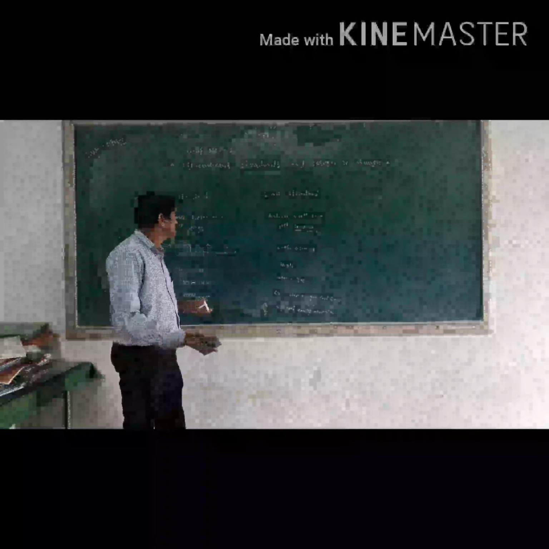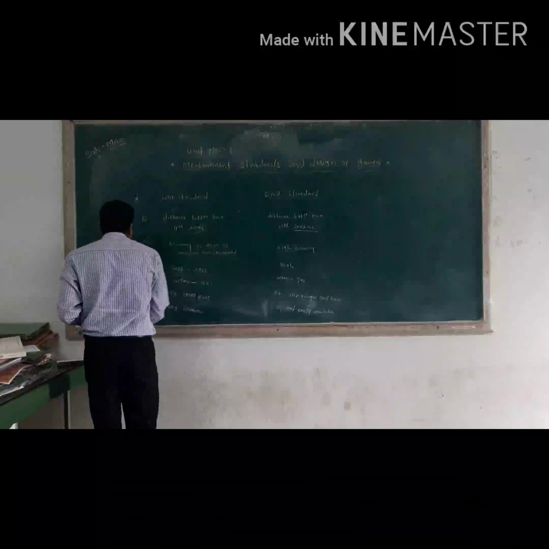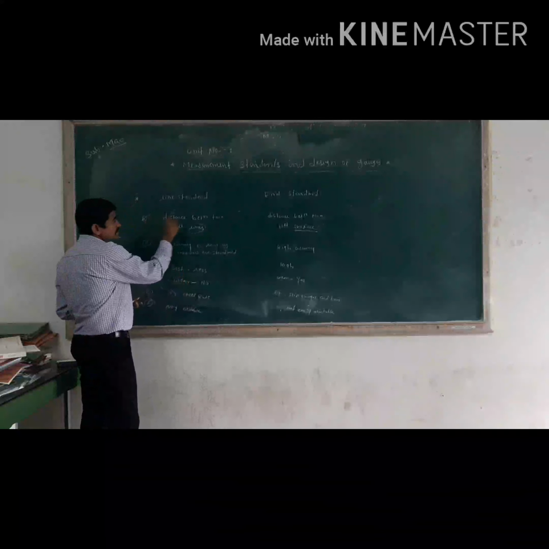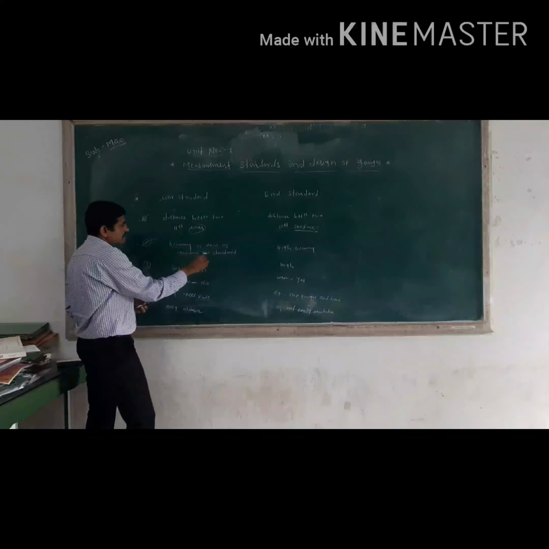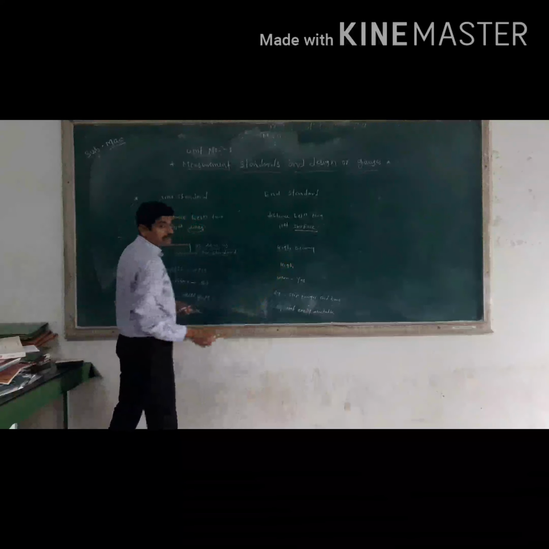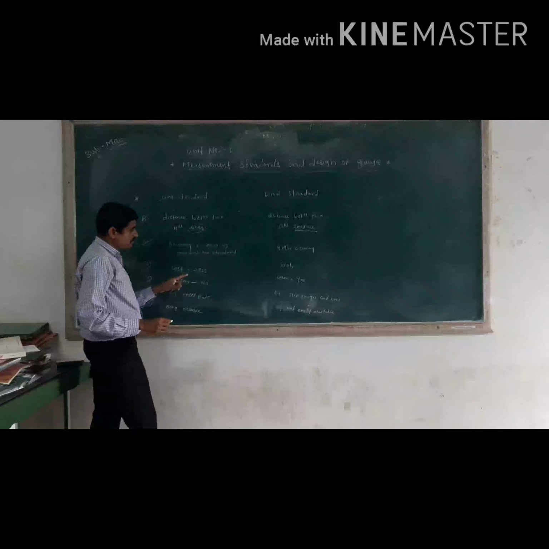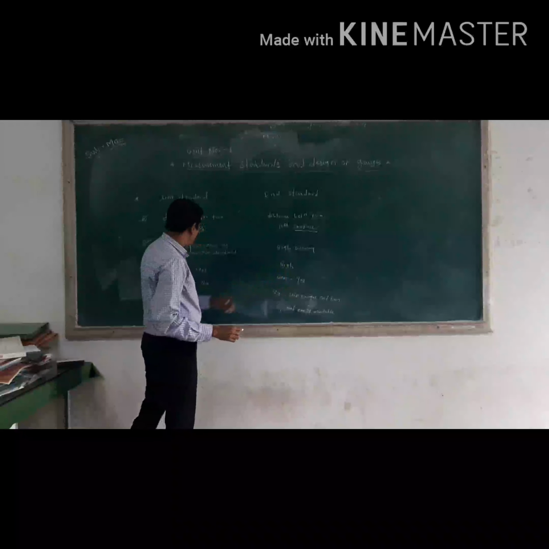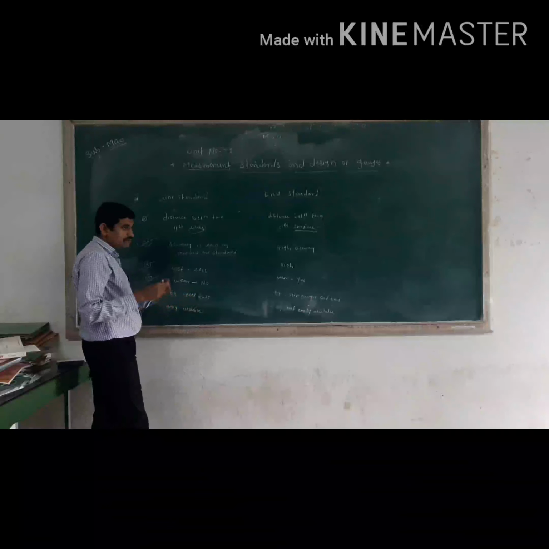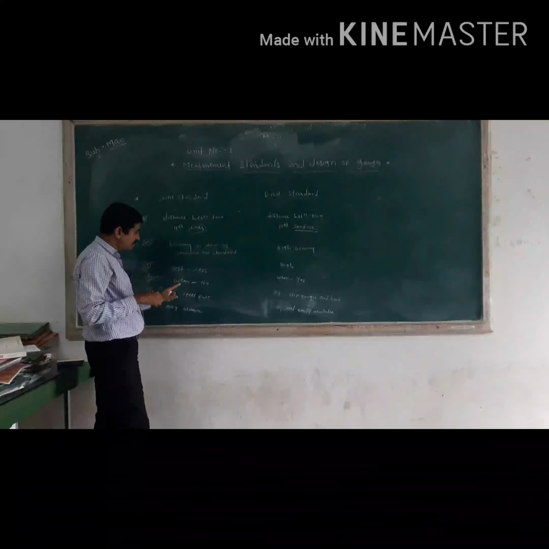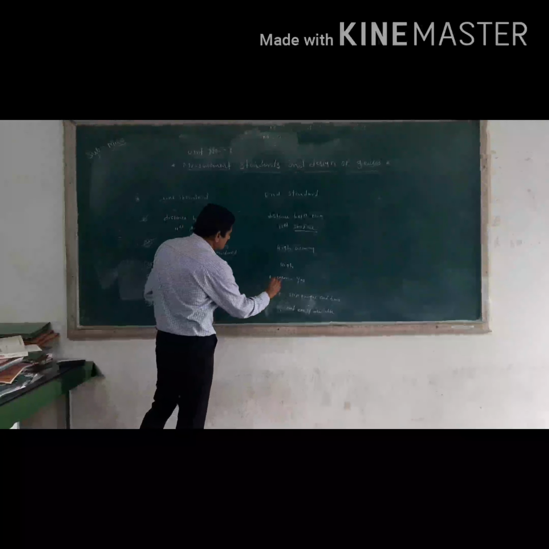Then next we'll see the errors. Before going on to the errors, you know these 7 points. I have written all of these, about accuracy, cost and so on, for the line standard as well as the end standard.